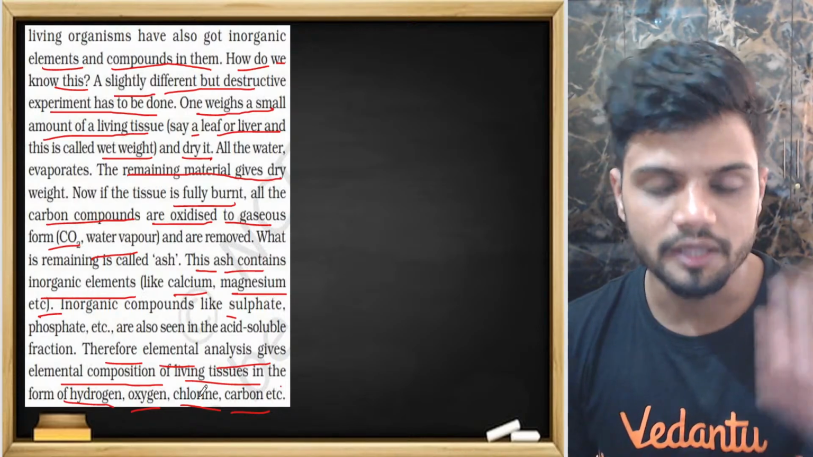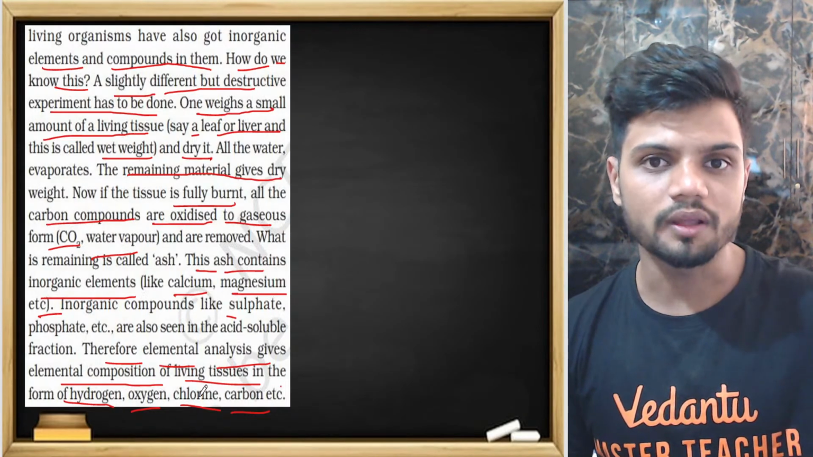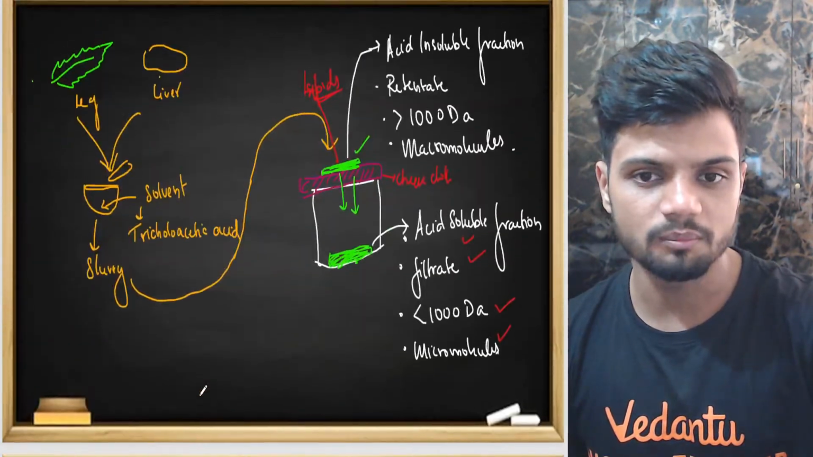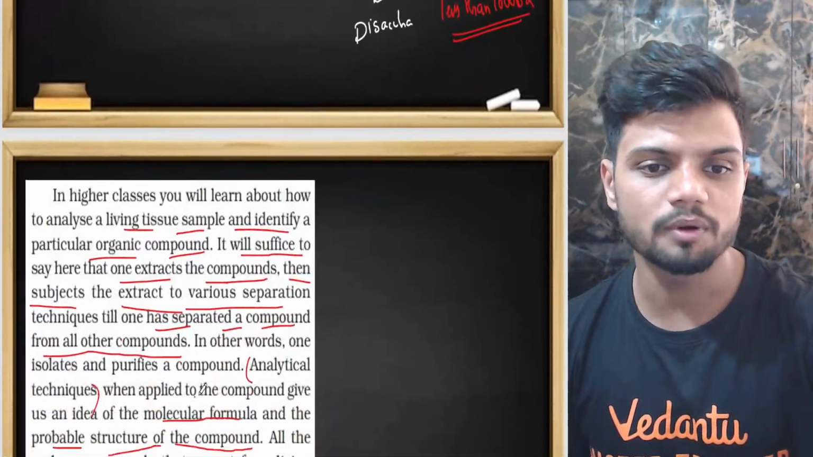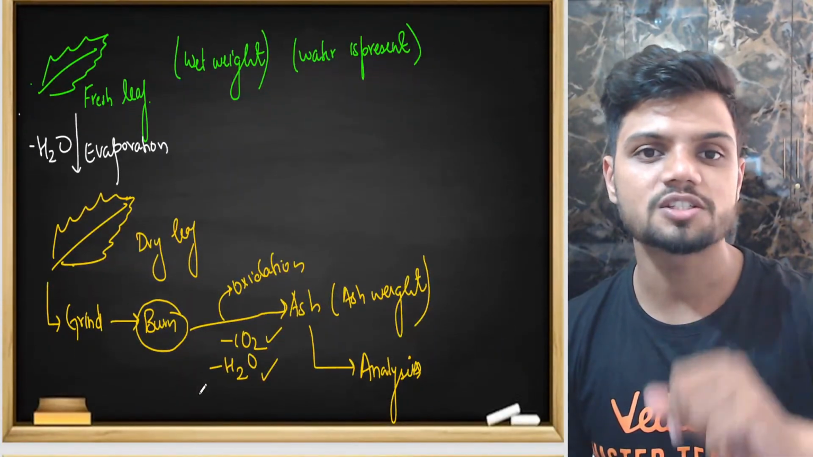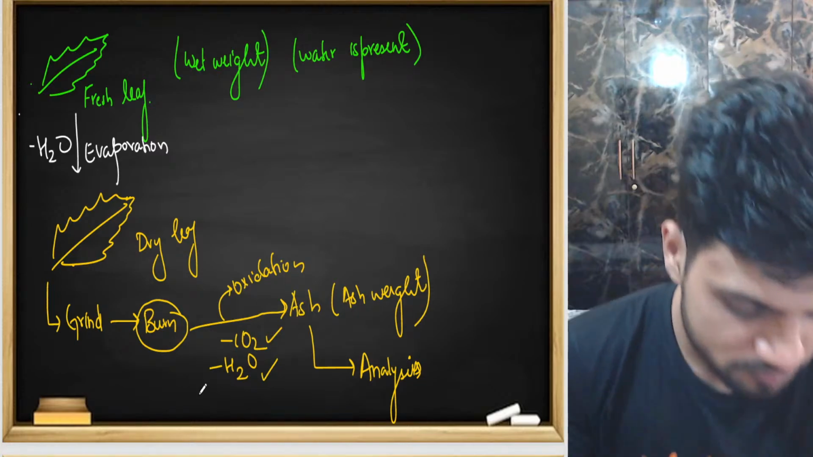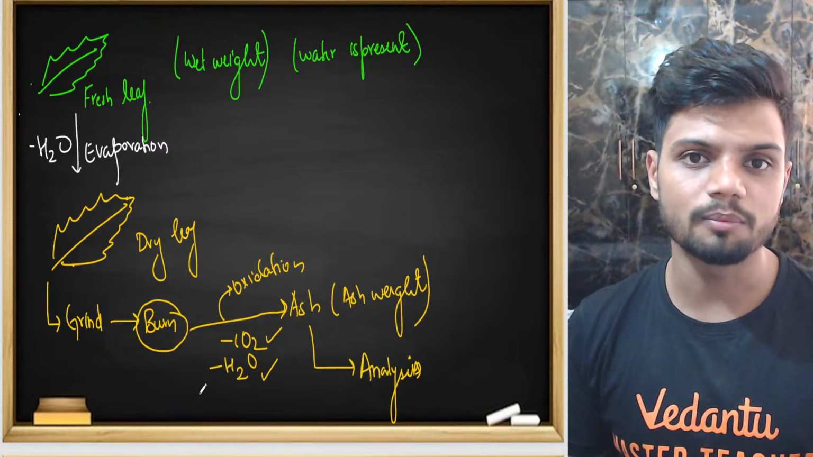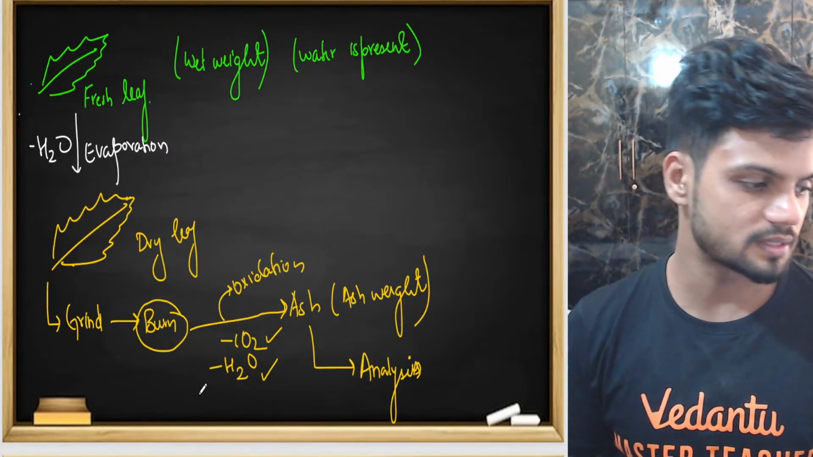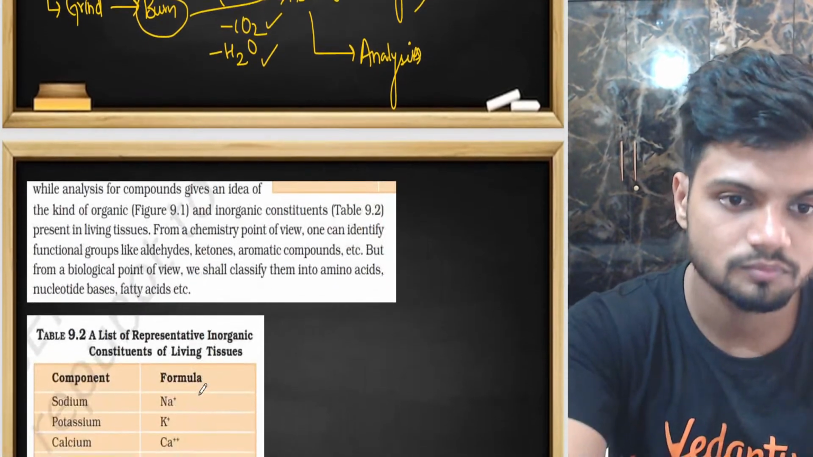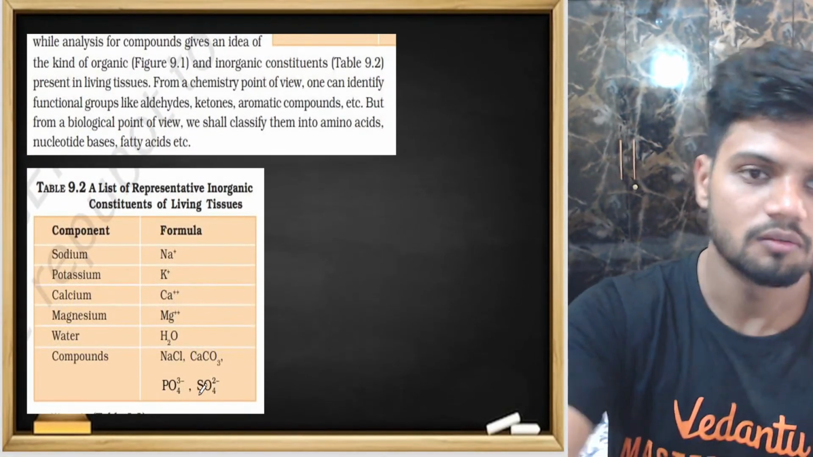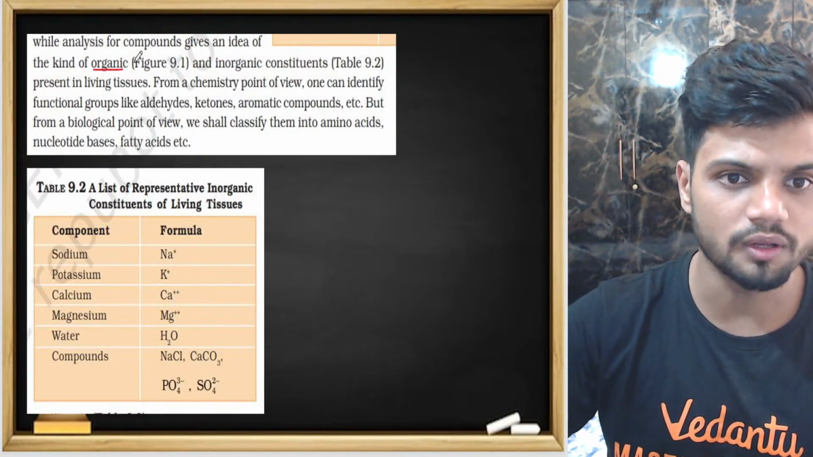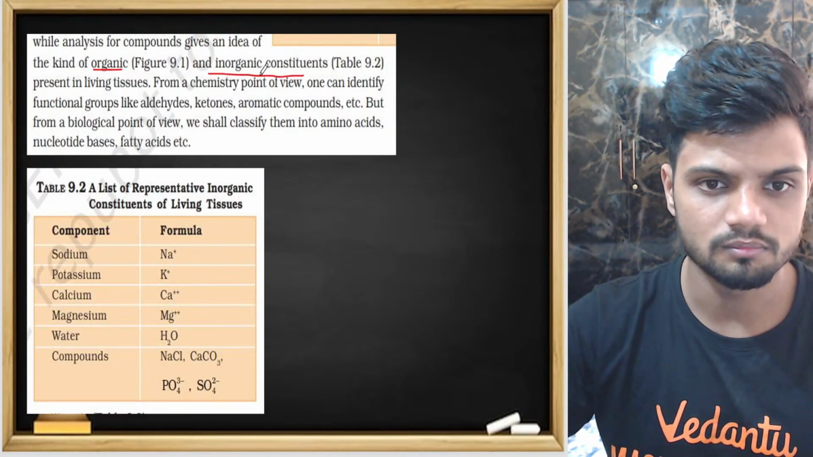Okay. So for inorganic elements, we burn it. For organic compounds, we have the normal test. For inorganic compounds, we have the ash test, the burning test. I hope the simple difference between organic and inorganic compounds which you obtain is completely clear to all of you. Yes. Now students, while analyzing the compounds, this gives an idea of the organic and inorganic constituents. It's very easy.